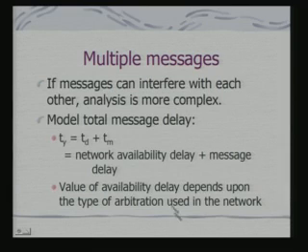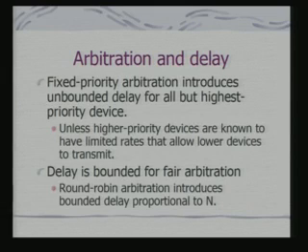Now, the value of availability delay depends upon the type of arbitration used in the network, because arbitration will decide whether the communication channel will be available for transmitting a message or not. So, there can be various forms of arbitration. We have already seen, when we studied these buses as well as networks, that various forms of arbitration are used. If you use a fixed priority arbitration, then you get what is called an unbounded delay.